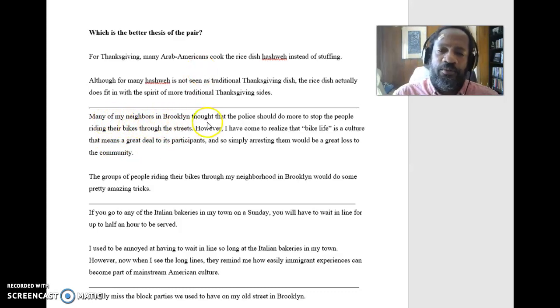It says, many of my neighbors in Brooklyn thought that the police should do more to stop the people riding their bikes through the streets. However, I've come to realize that bike life is a culture that means a great deal to its participants, and so simply arresting them would be a great loss to the community. Or we could have, the groups of people riding their bikes through my neighborhood in Brooklyn would do some pretty amazing tricks. Which one do we want to choose?